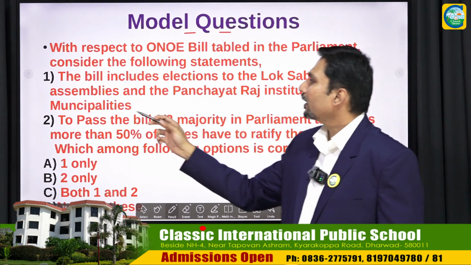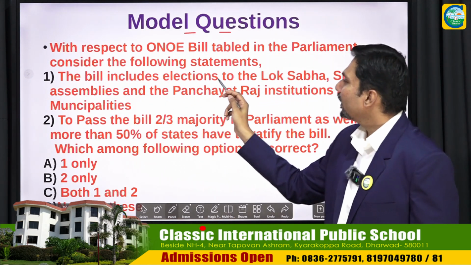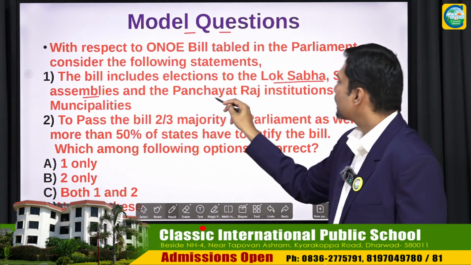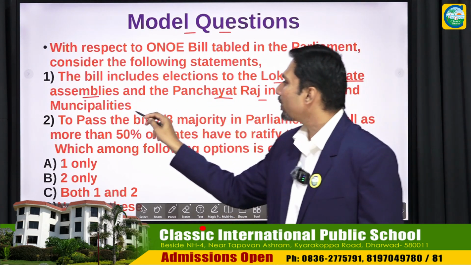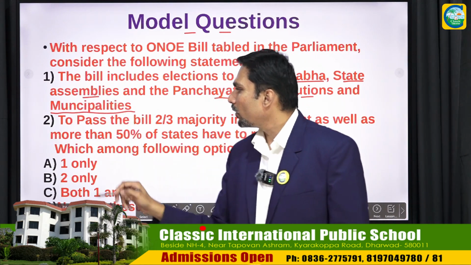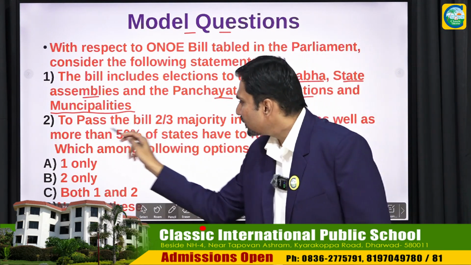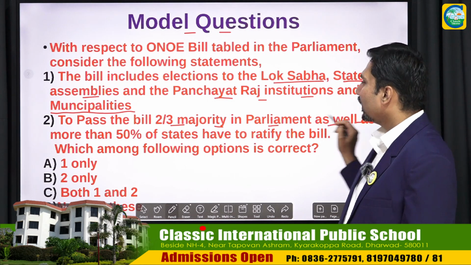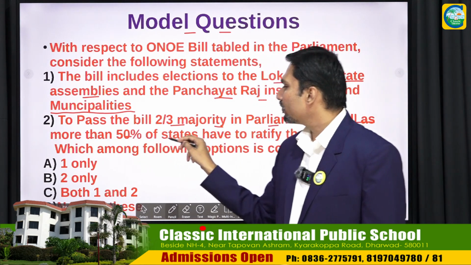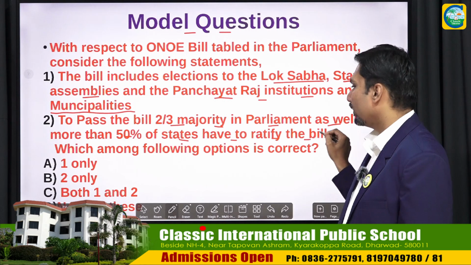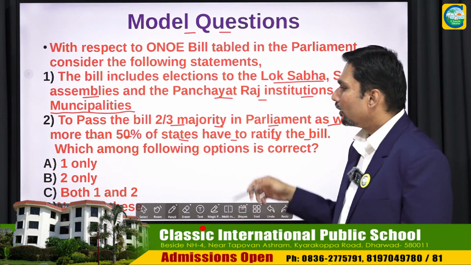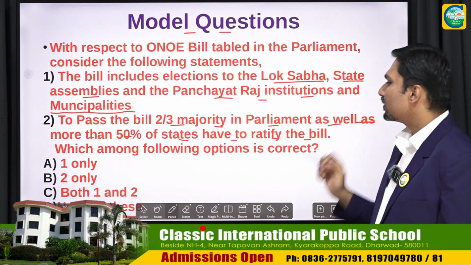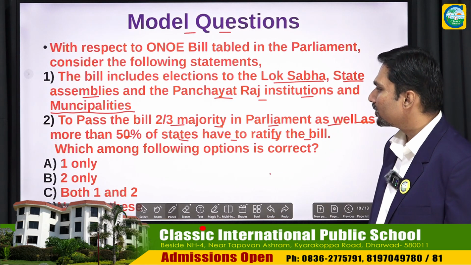Statement one: the bill includes elections to the Lok Sabha, state assemblies, Panchayat Raj institutions and municipalities. Statement two: to pass the bill, 2/3 majority in parliament as well as more than 50% of states have to ratify the bill. Which among the following options is correct?